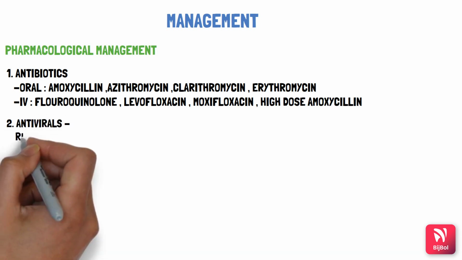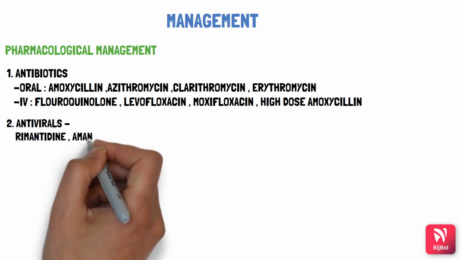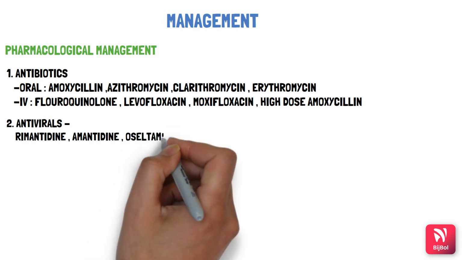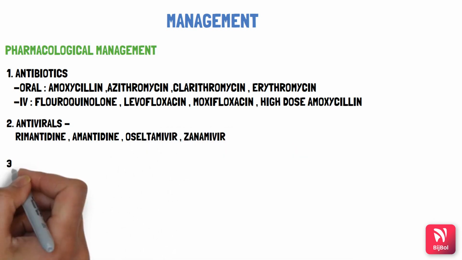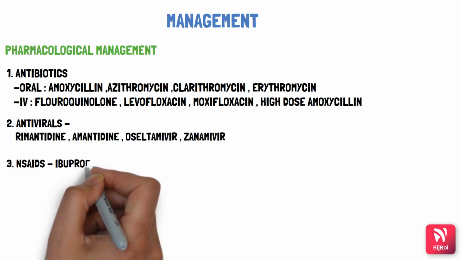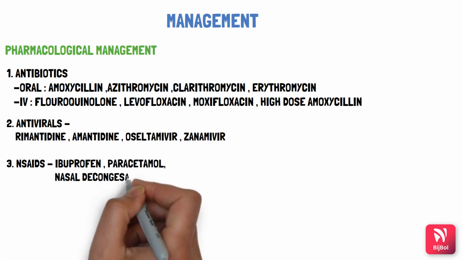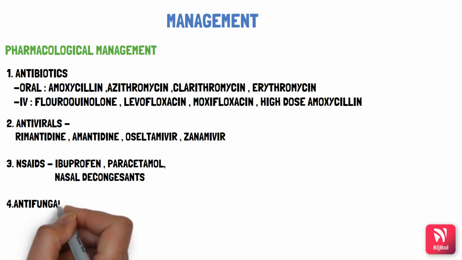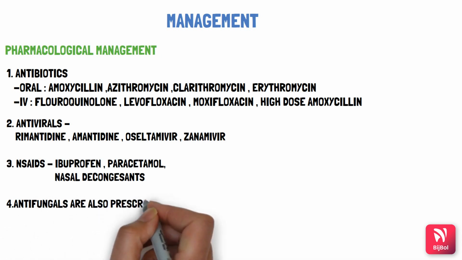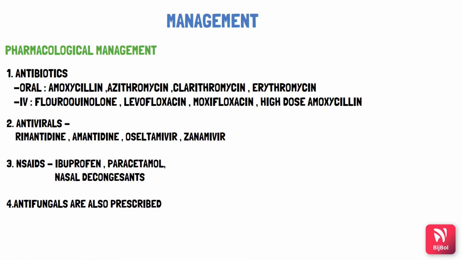Antivirals like rimantadine, amantadine, oseltamivir, zanamivir can be given. NSAIDs like ibuprofen, paracetamol, and nasal decongestants can also be given to decrease the pain. Also, antifungals are prescribed in case there is an additional fungal infection.